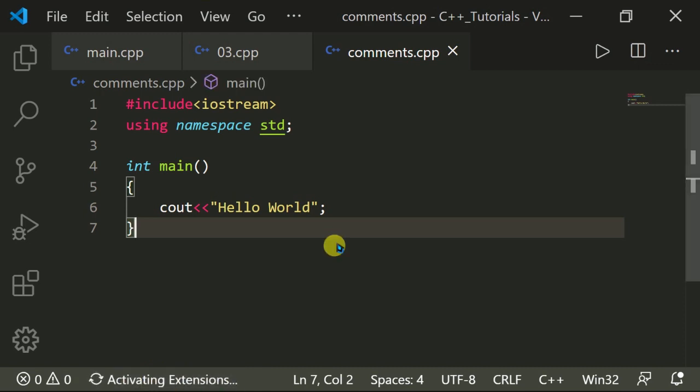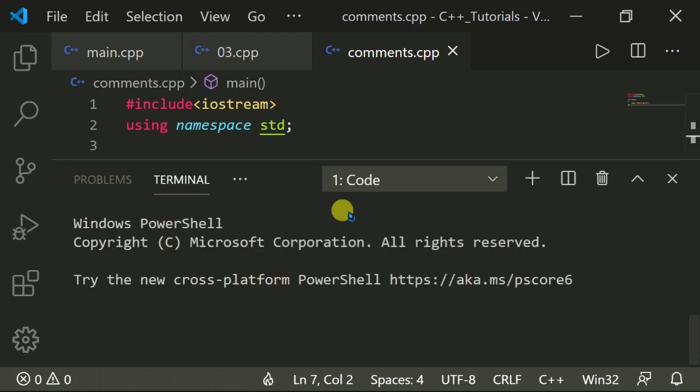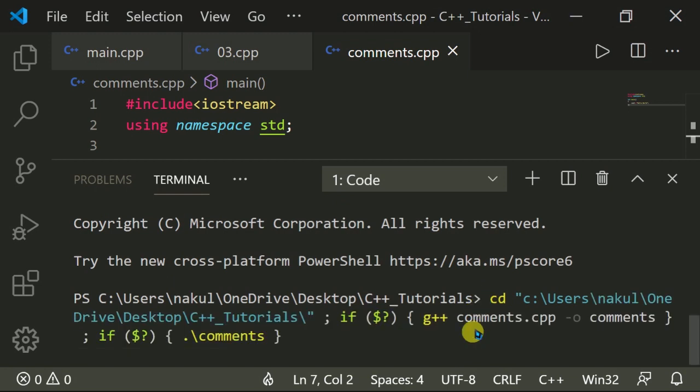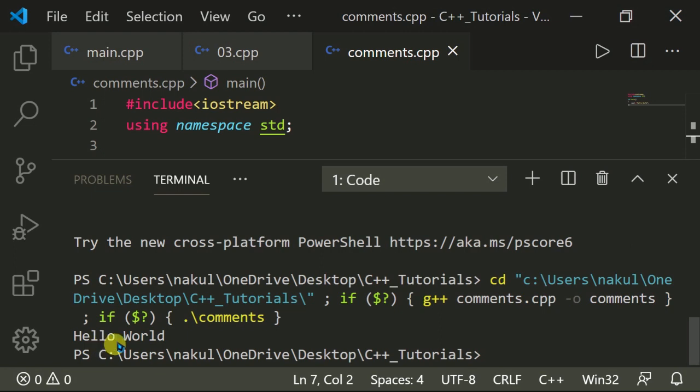It will print hello world. Now it will display our output on the terminal: hello world.